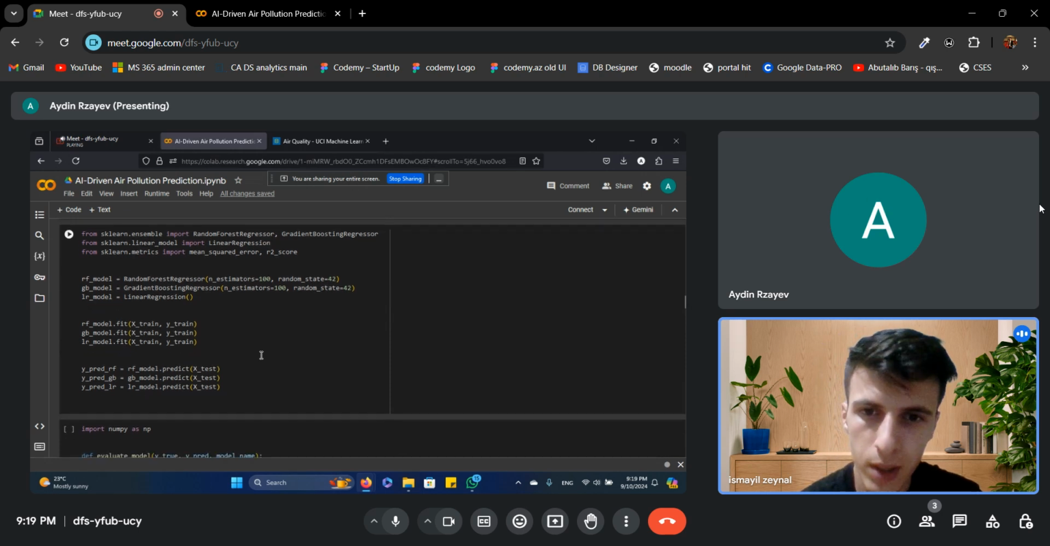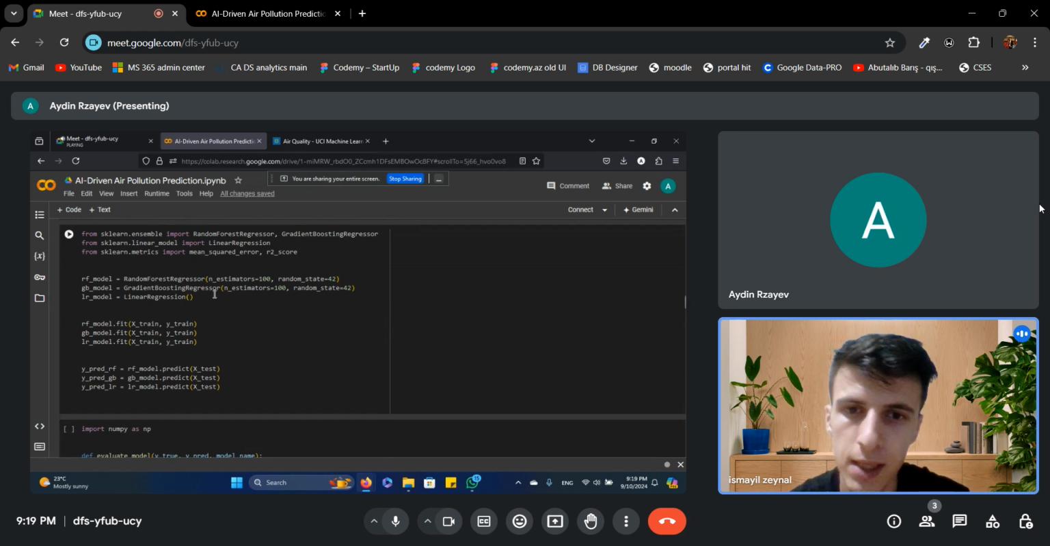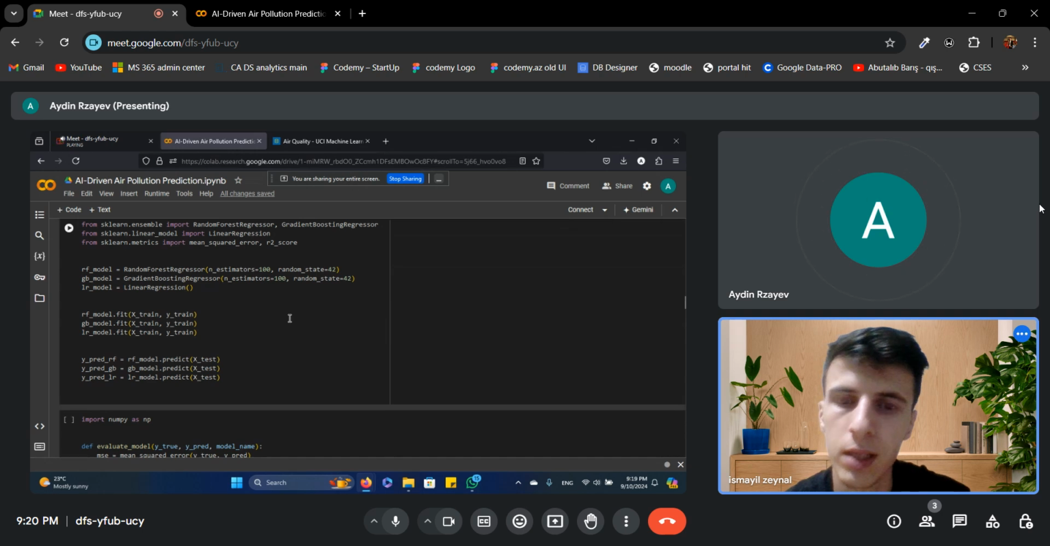First, I want to talk about linear regression. This is a simple model that predicts a value by looking at the straight line relationship between the input data and the output, in our case carbon monoxide levels. It's a good starting point for understanding how the features affect pollution levels.